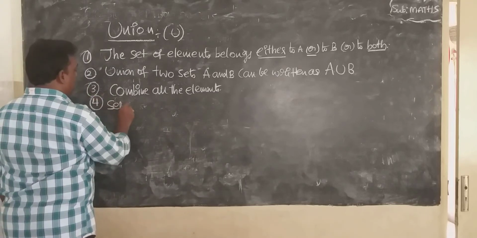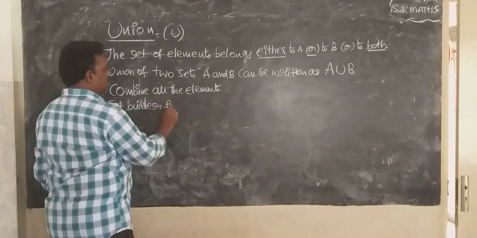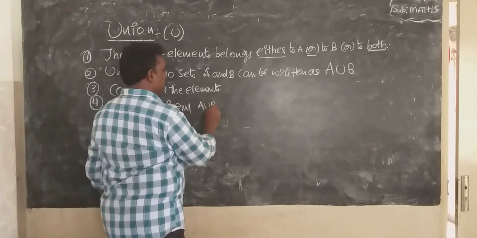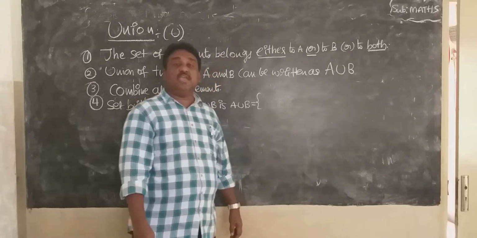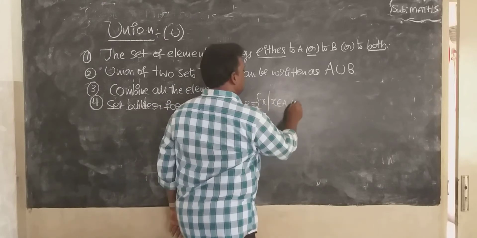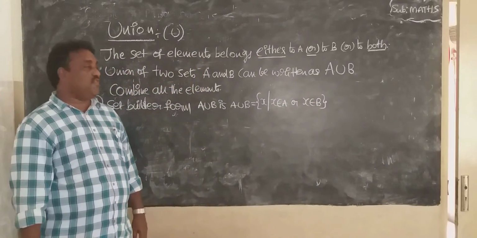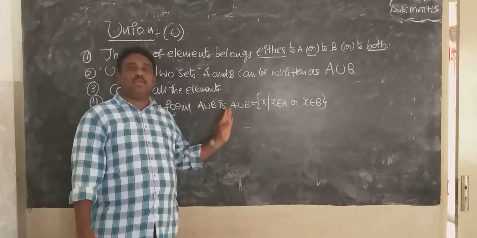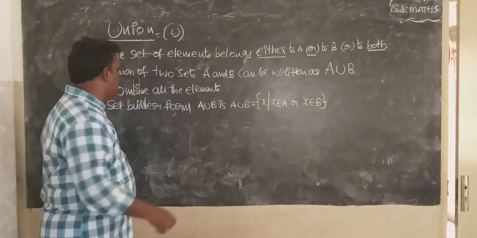Fourth point, the set builder form of A union B. A union B equals the set of X such that X belongs to A or X belongs to B. That is the set builder form of A union B.